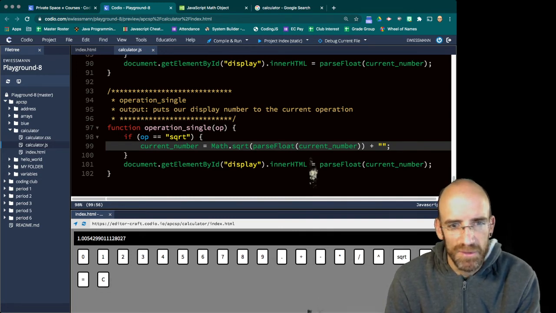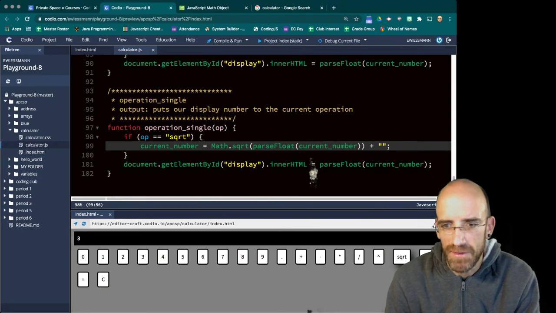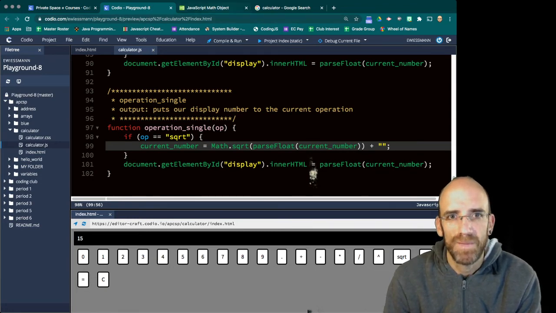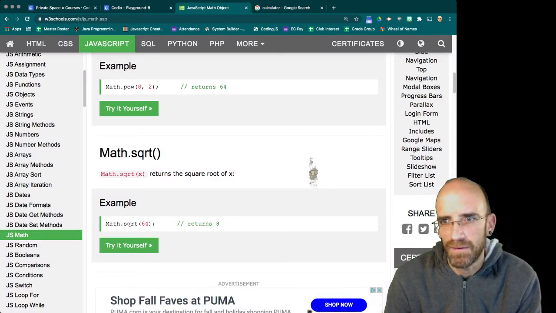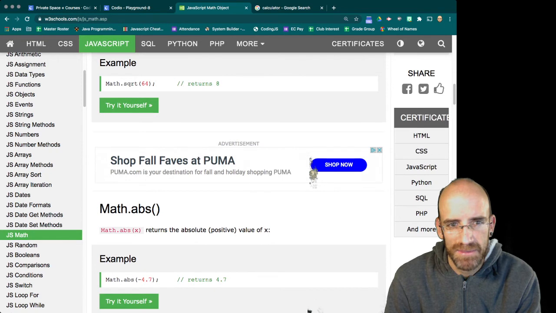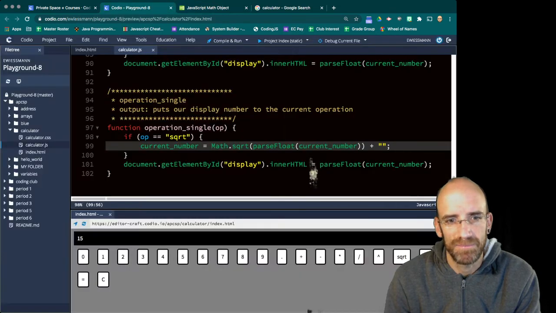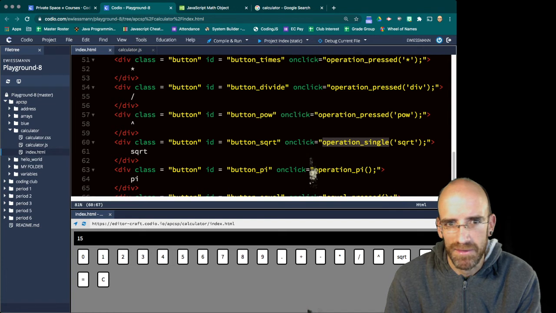And if we do 5 times 9 square root, 5 times 3, it should equal 15. And it does. So that's nice. Last piece, I'll just do one more of the single operations. Actually, I'll do math.sin, which will find the sine of a number. They all work the same, and I'm just going to demonstrate how they all work the same.